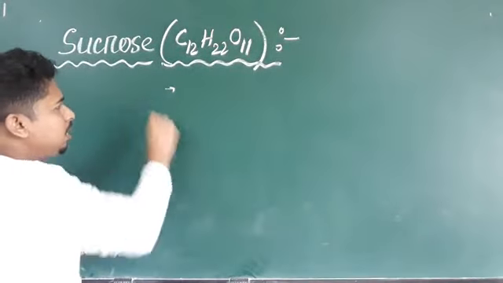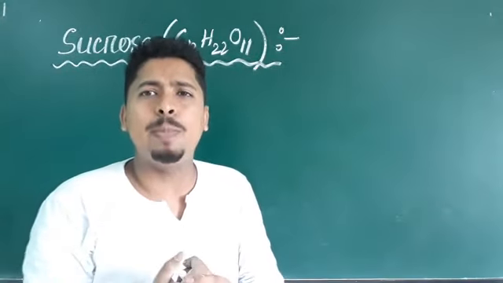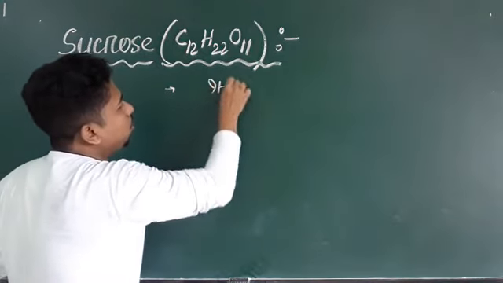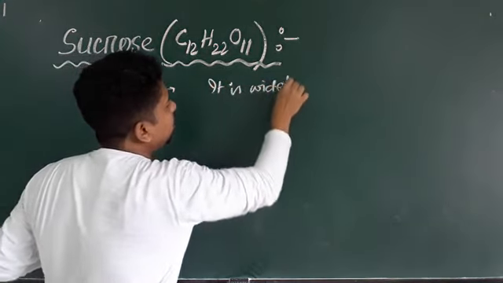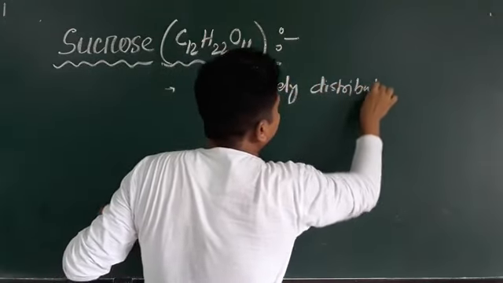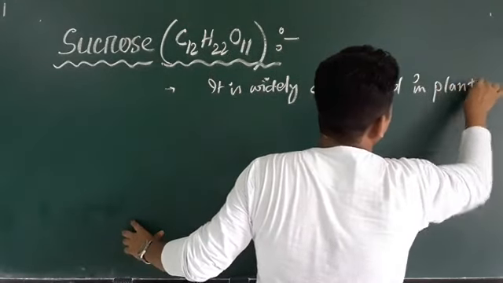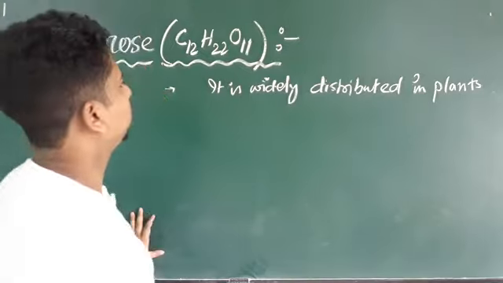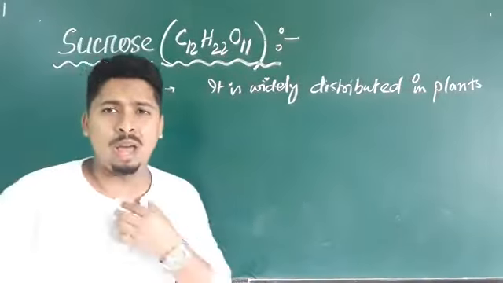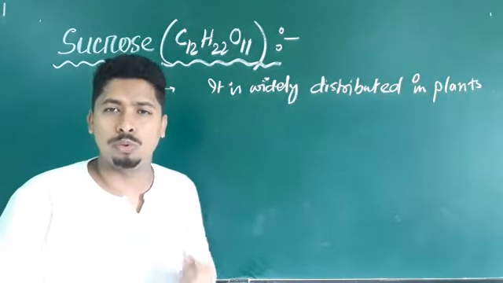This sucrose is the most abundantly found in plant materials. It is widely distributed in plants. And this sucrose upon acidic hydrolysis gives an equimolar mixture of glucose and fructose.